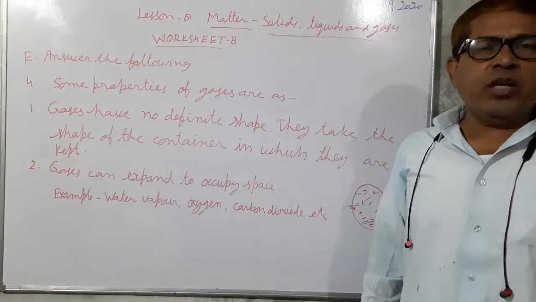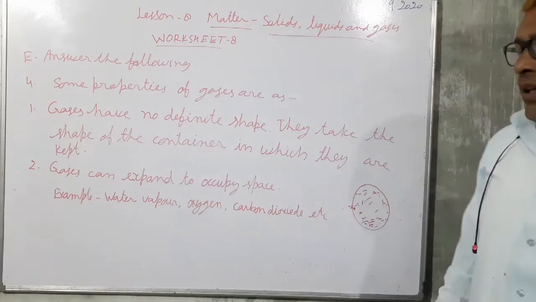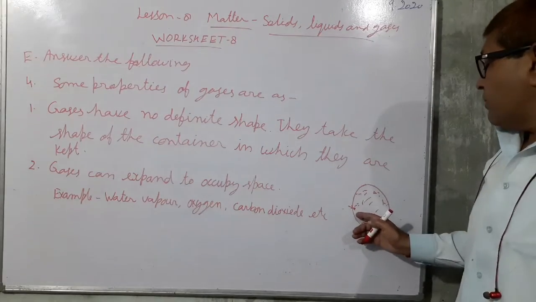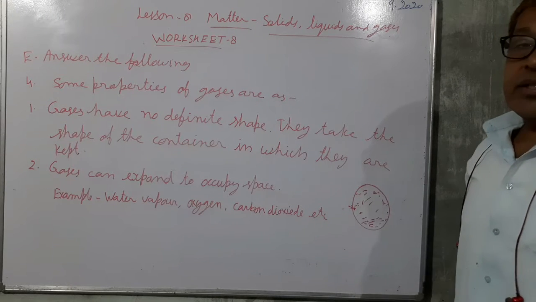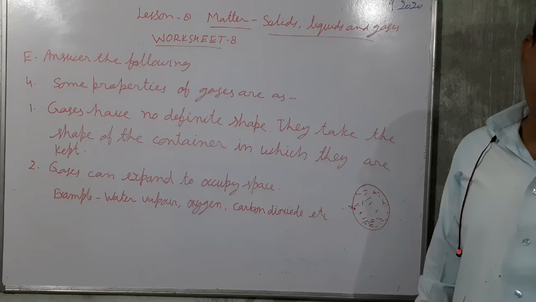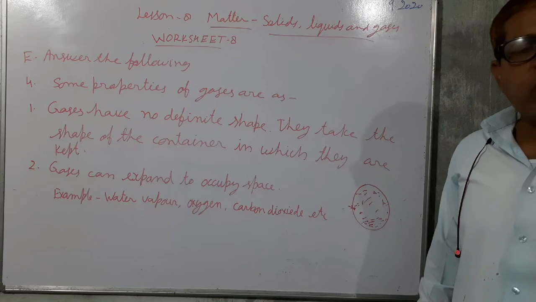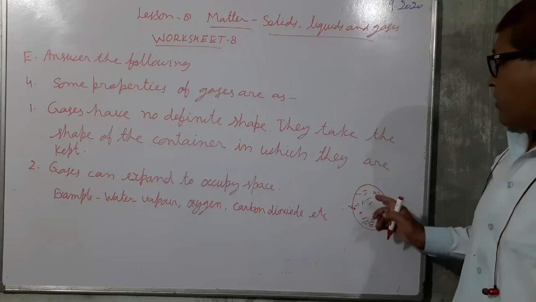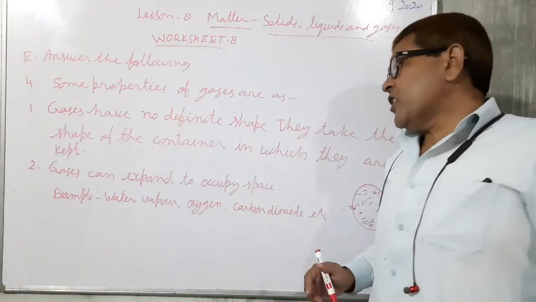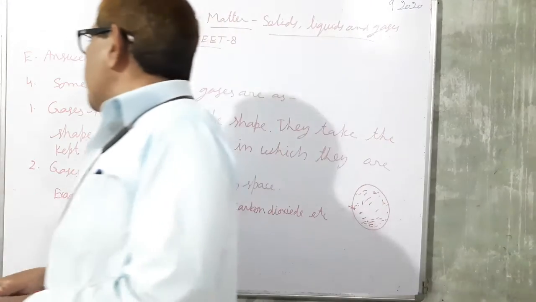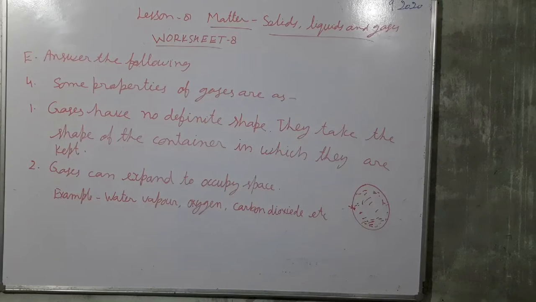If a little amount of air is filled, it will spread to cover the entire area of the football. And if you fill more air, this will also spread into the entire area of the football. So in this way, gases can expand to occupy the space. These are the main two properties of the gases.